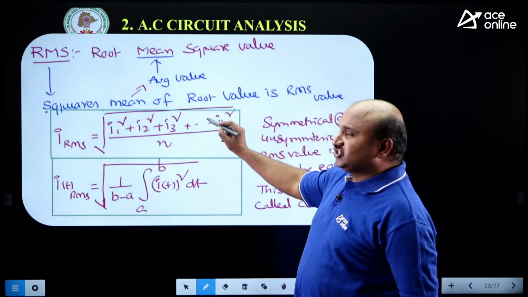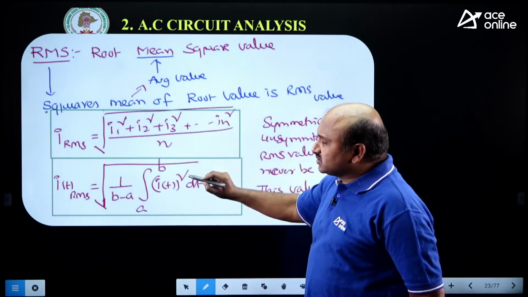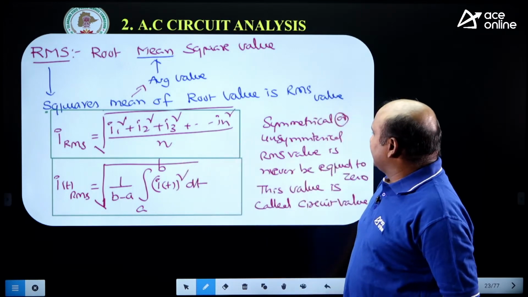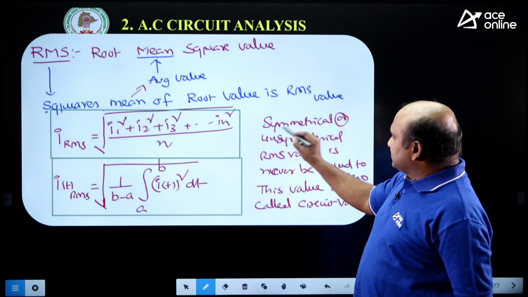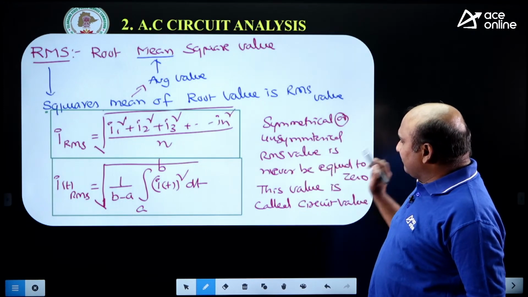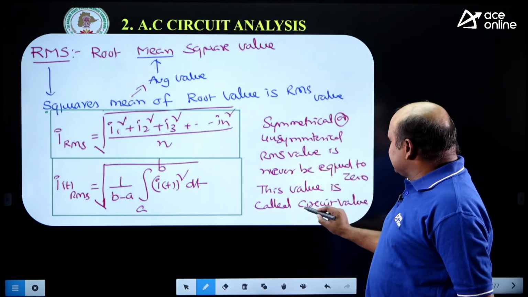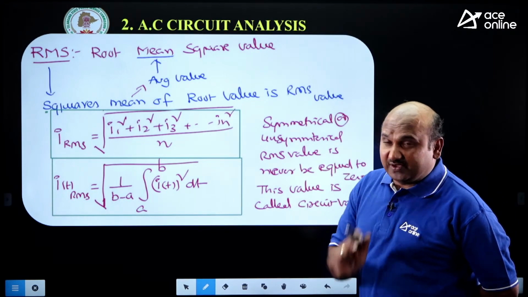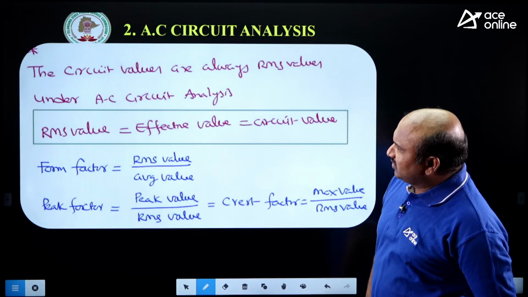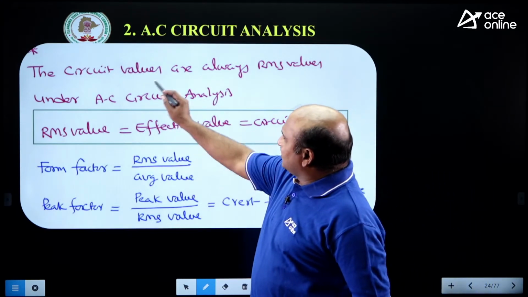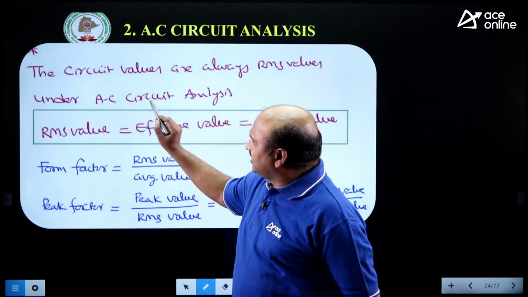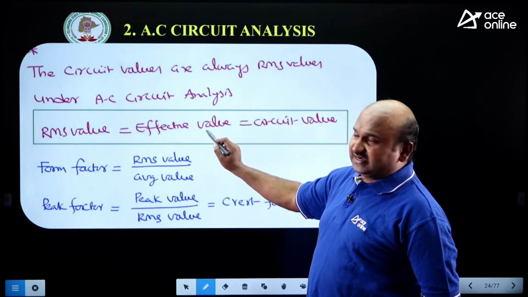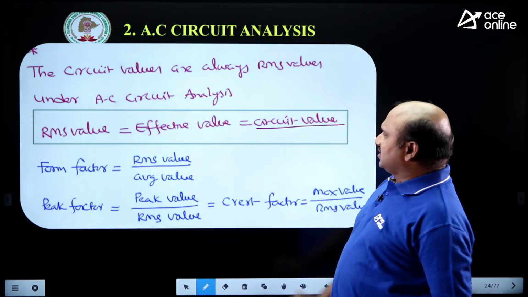That's why, when the instantaneous values are known, whenever you know the function within the time interval, you have to take this. Right. Either symmetrical or unsymmetrical, the RMS value is never equal to 0. That's why in our analysis we take circuit values as RMS values. Whenever you are considering circuit values under AC circuit analysis, they are always RMS values. RMS value is nothing but the effective value. Sometimes they ask for the effective value, which is also called the circuit value.